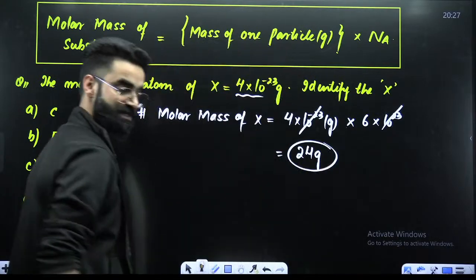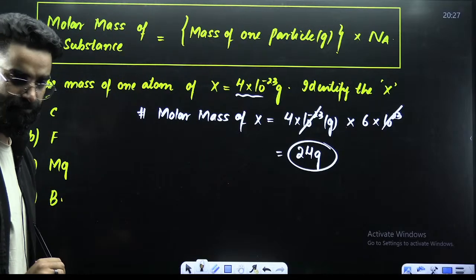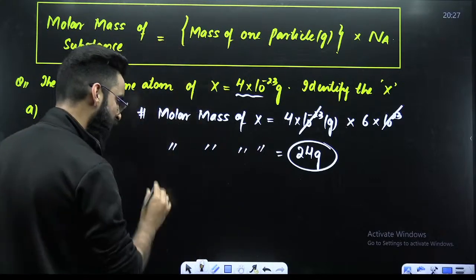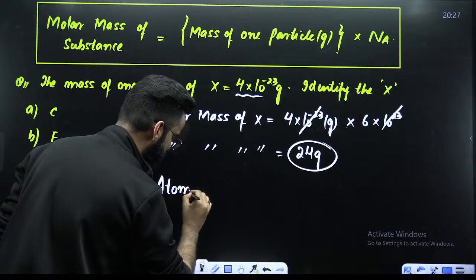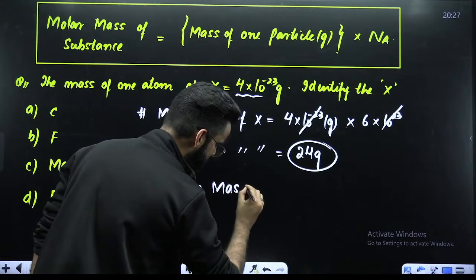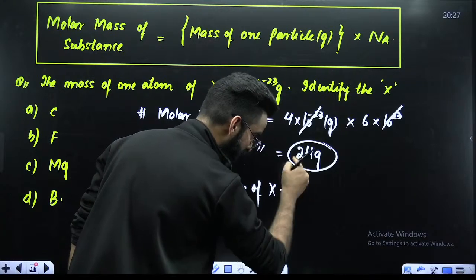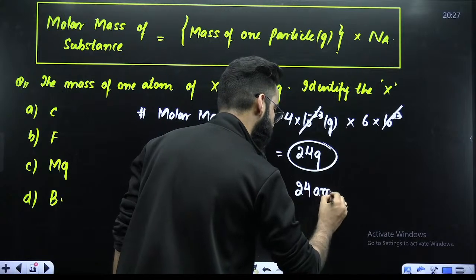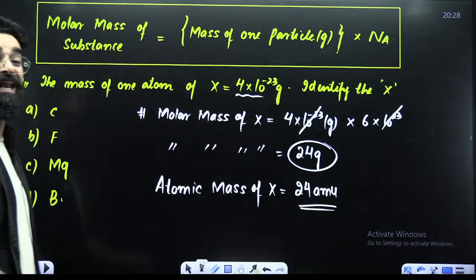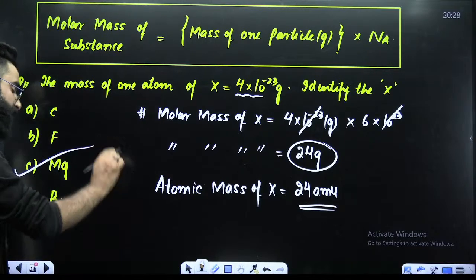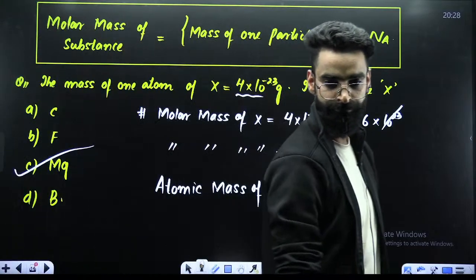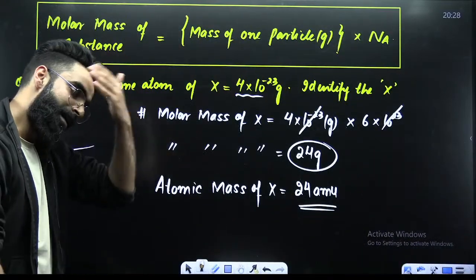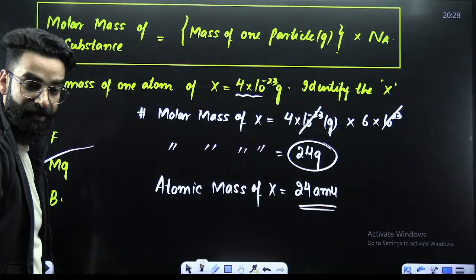So what is this 24 grams? This is the molar mass of X. Perfect? If you got the molar mass of X, what is going to be the atomic mass of X then? Molar mass of X is 24 grams, so the atomic mass of X will be 24 U or 24 AMU. Correct? Now, which element among the following has got the atomic mass of 24 AMU? It is magnesium. I believe this particular question is clear to every one of you.